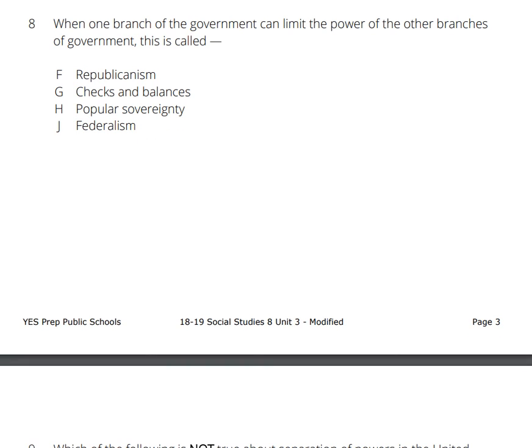Question number 8. When one branch of government can limit the power of the other branches of government, this is called F. Republicanism, G. Checks and balances, H. Popular sovereignty, J. Federalism.